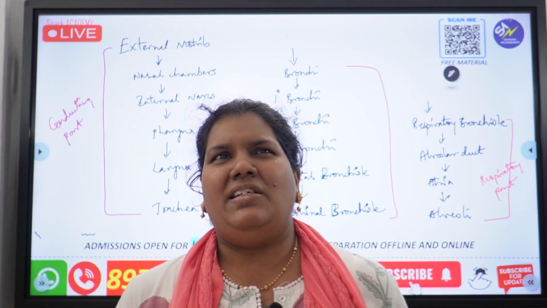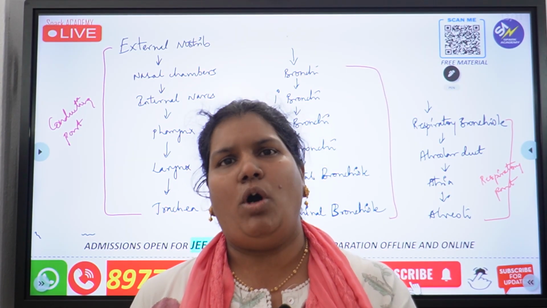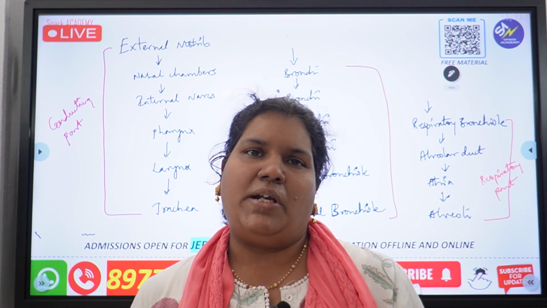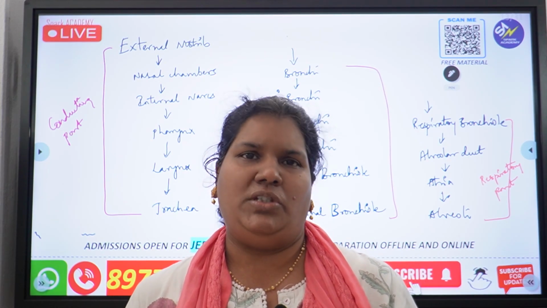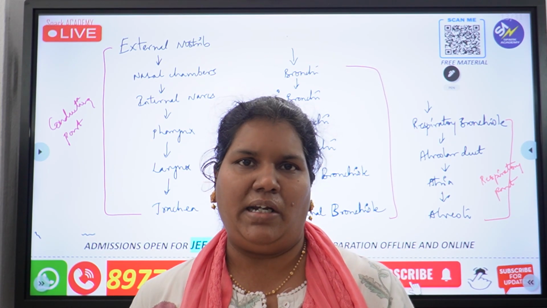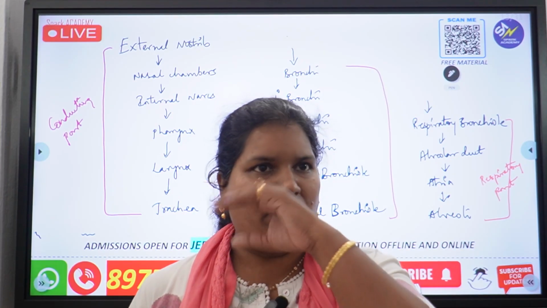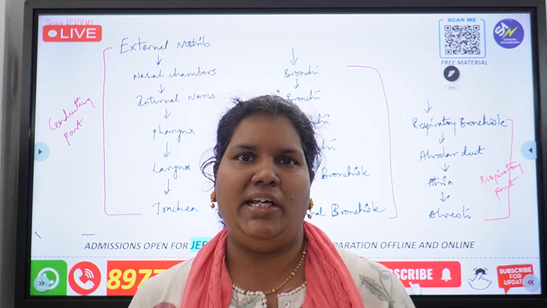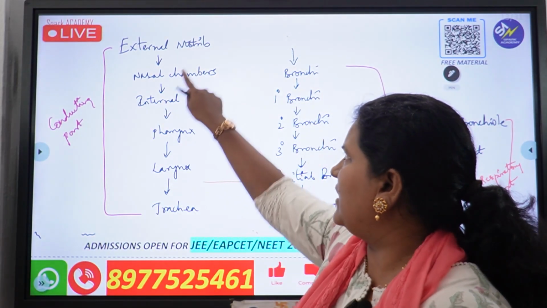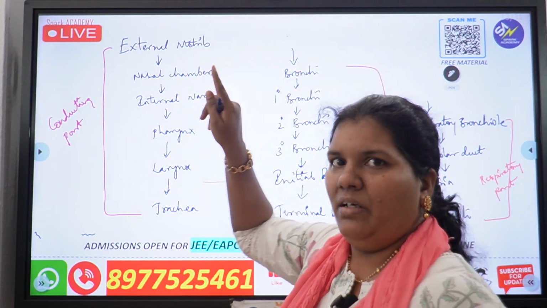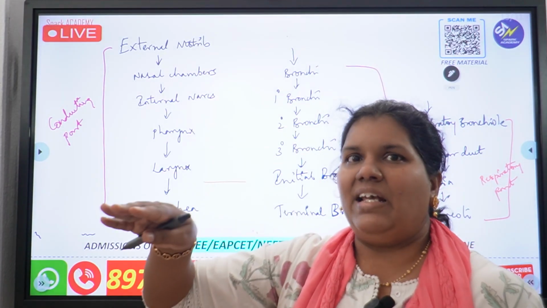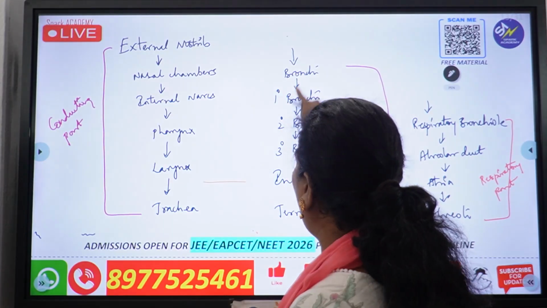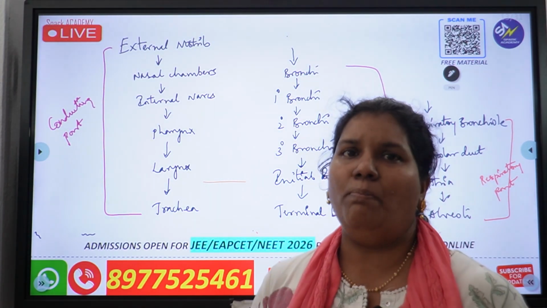Now the next question is, why should the air be warmed? What happens if air at the outside temperature enters our respiratory pathway, we will get that question in mind. Now the answer is, if cold air or hot air enters our body, it can damage this respiratory tract. Or if dry air is entering our respiratory tract, it can damage all these organs or parts.